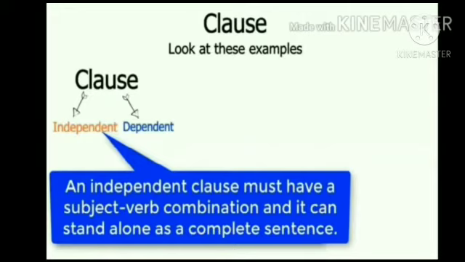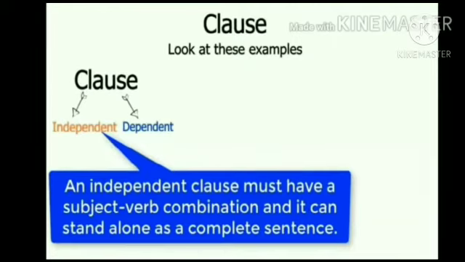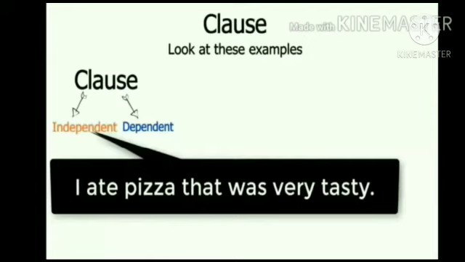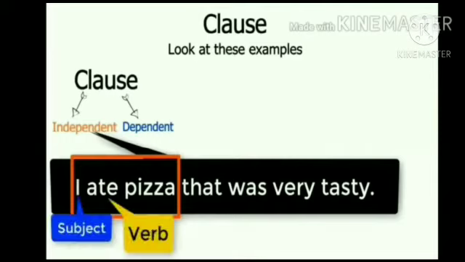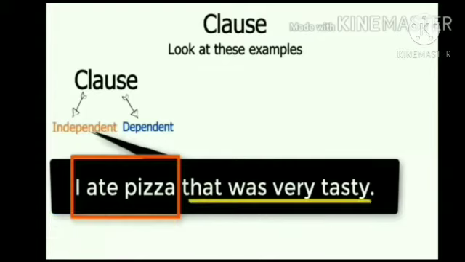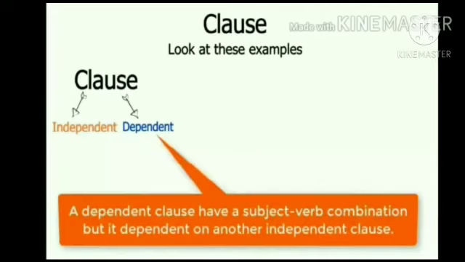Now, what is an independent clause? An independent clause must have a subject-verb combination and it can stand alone as a complete sentence. Here, example, I ate pizza that was very tasty. Now I ate pizza is a complete sentence because it has a subject-verb combination and it can stand alone as a complete sentence, and the rest of the part is a dependent clause.